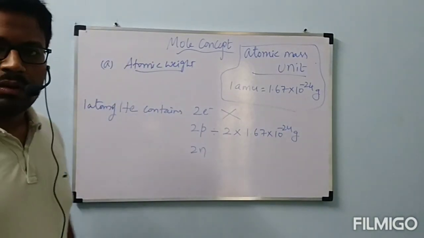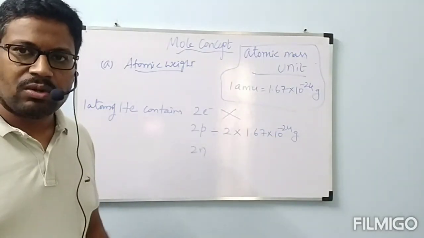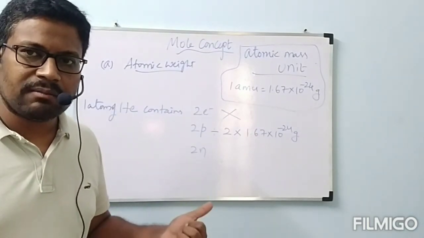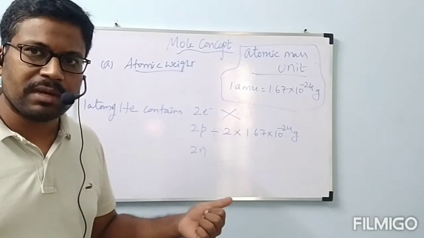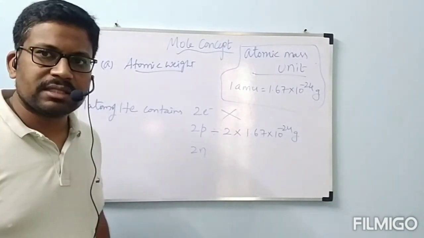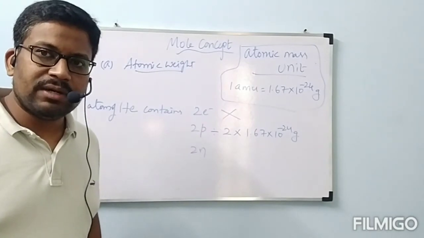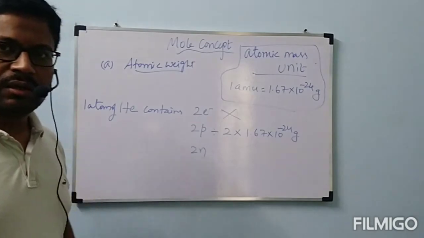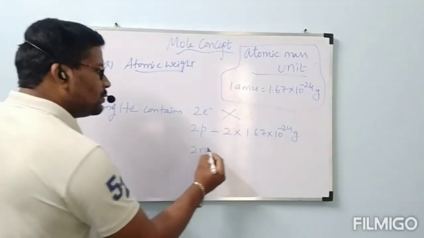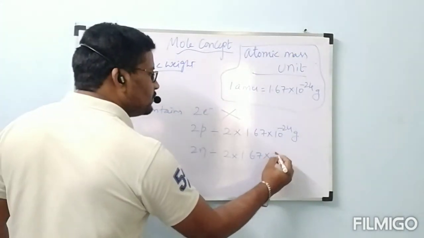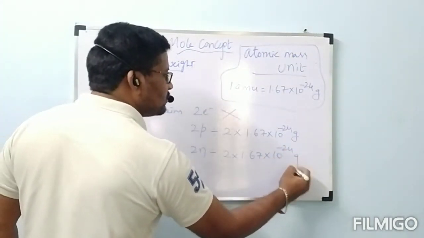Because if 1 particle is 5 grams, 2 particles is 2 into 5. Like that here, 1 particle mass is 1.67 into 10 power minus 24 grams, so 2 particles mass is 2 into 1.67 into 10 power minus 24. Like that, 2 neutrons mass also 2 into 1.67 into 10 power minus 24 grams.